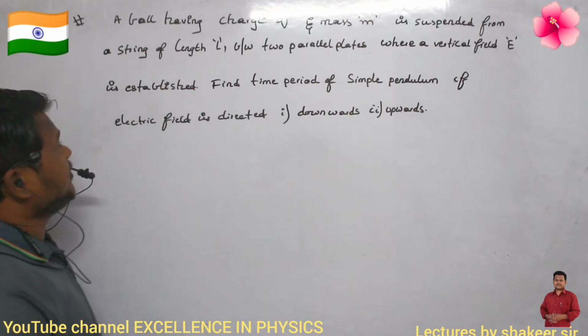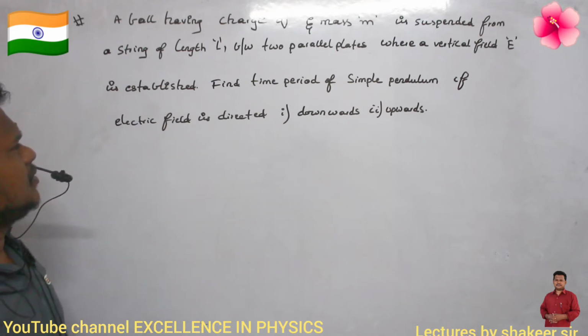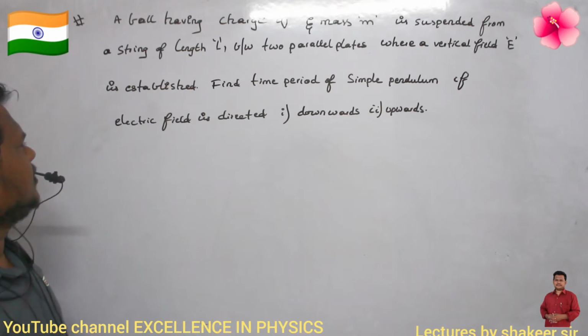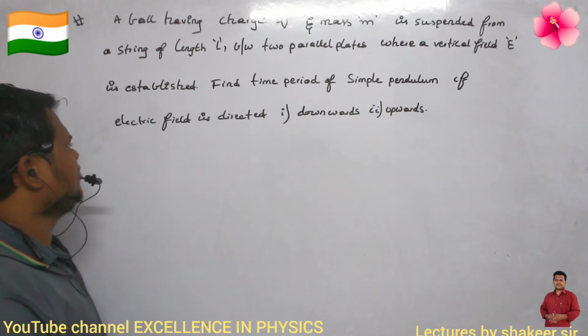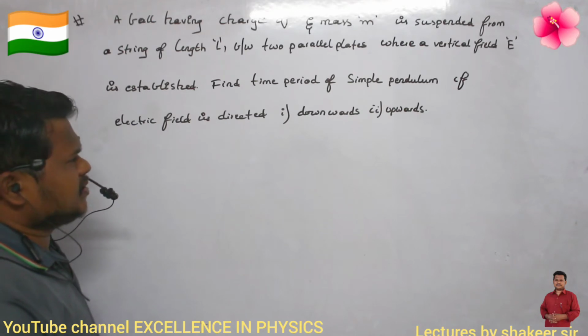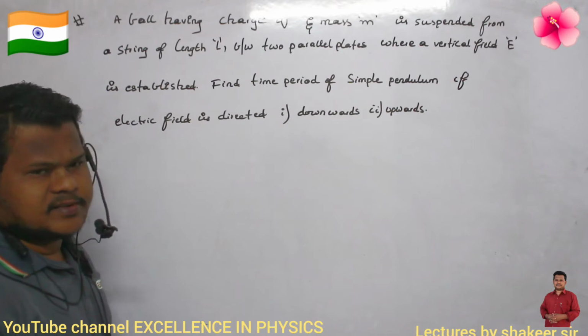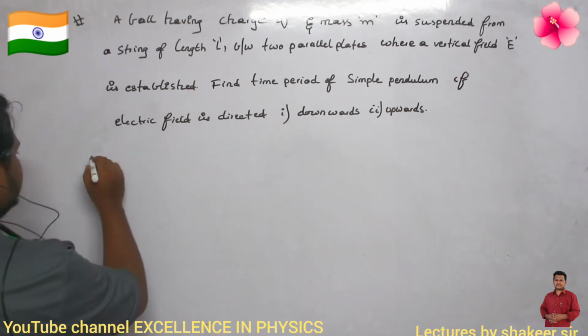A ball having a charge Q and mass M is suspended from a string of length L between two parallel plates where a vertical electric field is established. Find the time period of the simple pendulum if the electric field is directed, in the first condition, downwards, and in the second condition, upwards. Are you able to understand? Let us see what is the meaning of this.